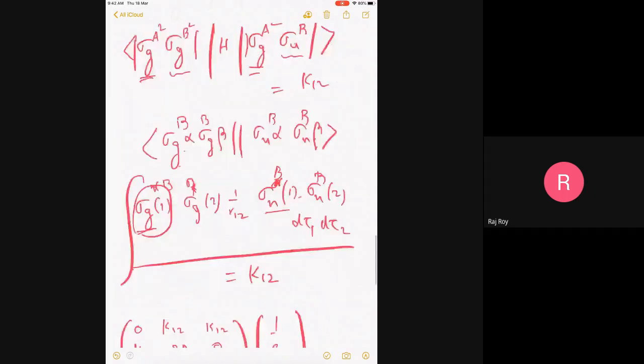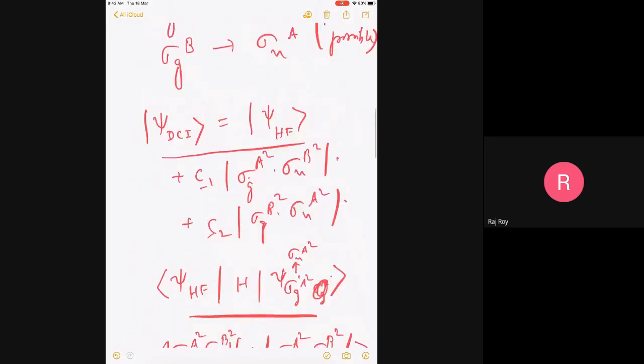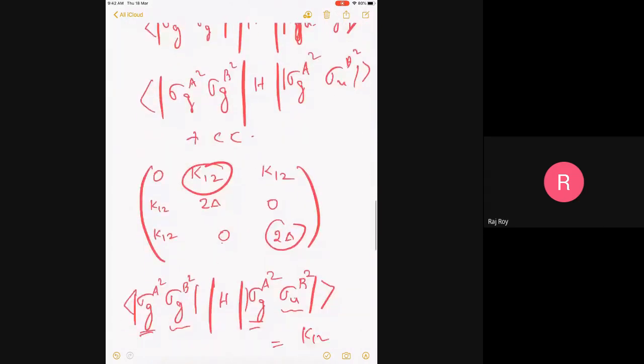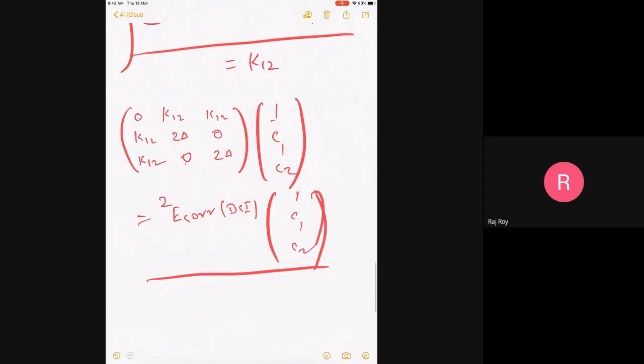There are three coefficients here because my double CI configuration is only 3. This is my double CI, right? So one excited on A, one excited on B. That's all. Because there is no possibility of cross excitation, so my double CI problem is just this. This is a very simple problem, 3 by 3 problem, but it can be solved analytically.